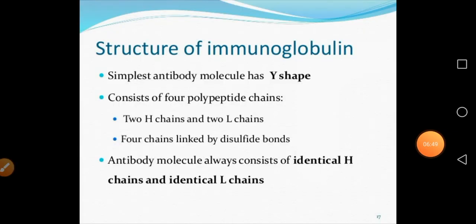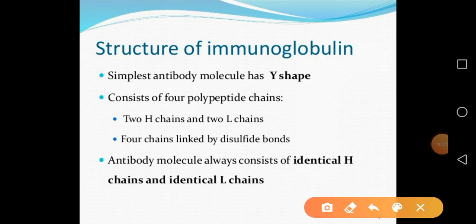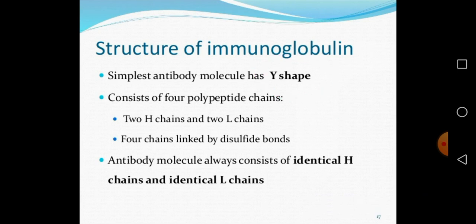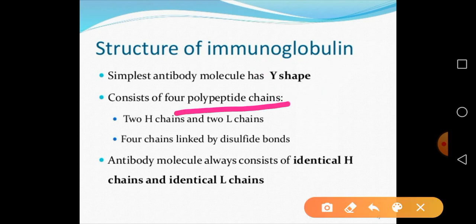Now when we talk about antibodies, they are Y-shaped and consist of 4 polypeptide chains, that is, 2H and 2L. H means heavy and L means light, or low molecular weight and high molecular weight, heavy chain and light chain.